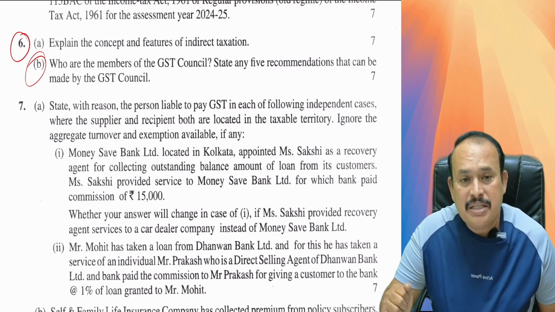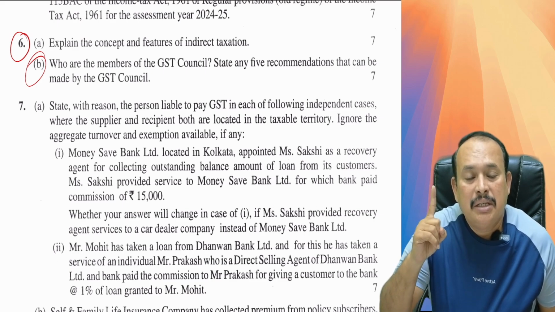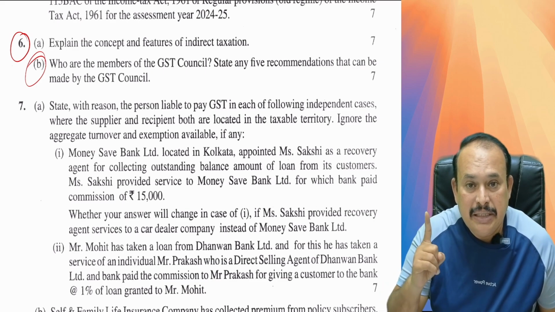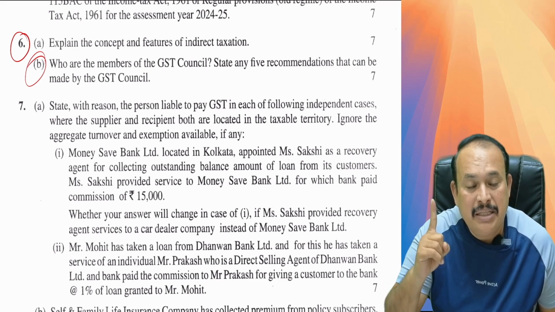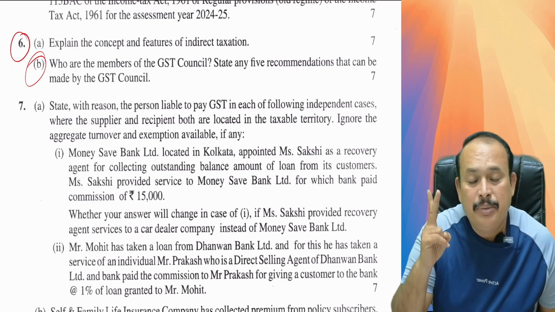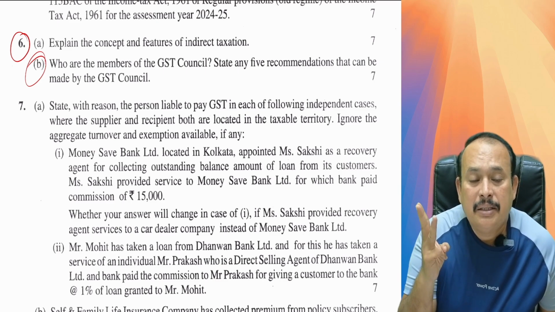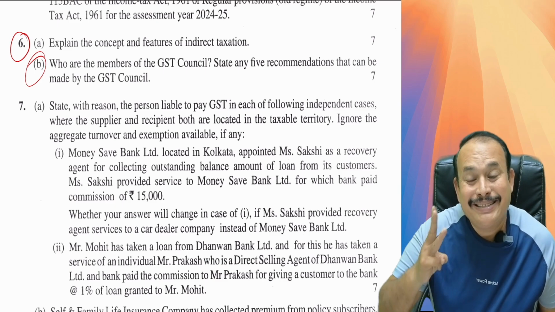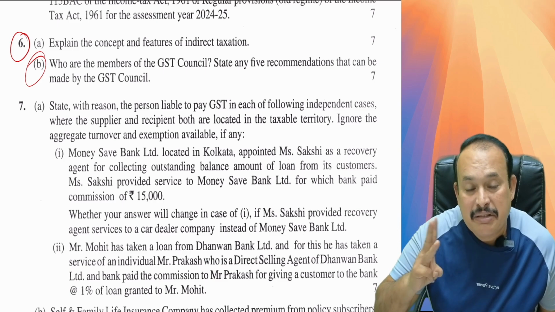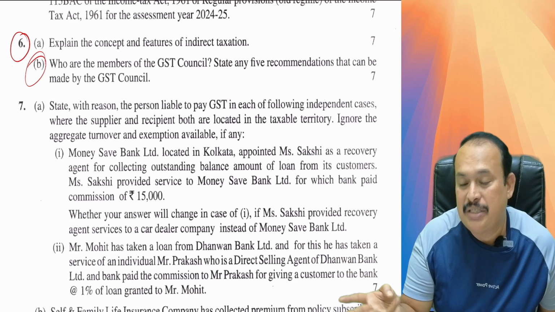What are the 5 recommendations? 1. Tax rates, increasing or decreasing, can be recommended by the GST Council. 2. Granting or not granting of exemption can be recommended by the GST Council. 3. The GST Council also recommends the threshold limit for registration, the threshold limit for the composition scheme, and changes to that composition scheme. 4.